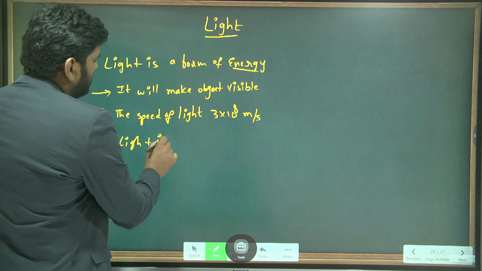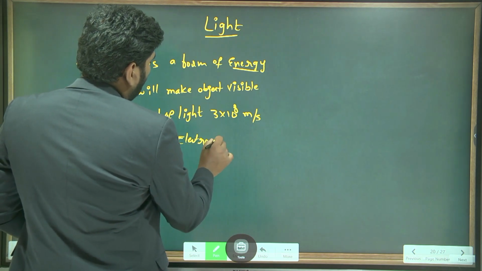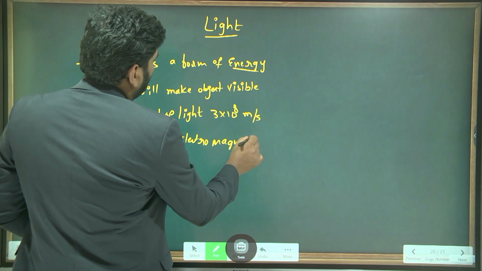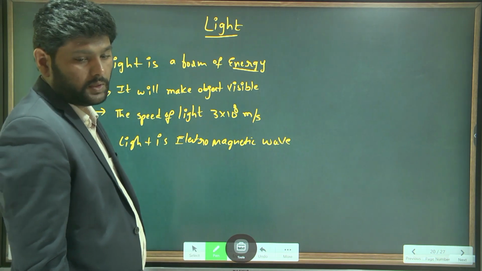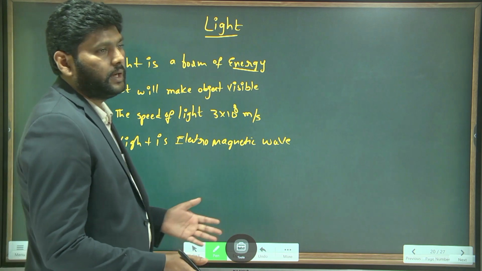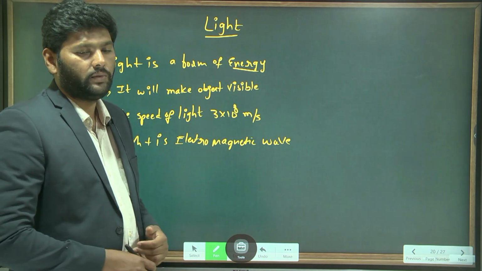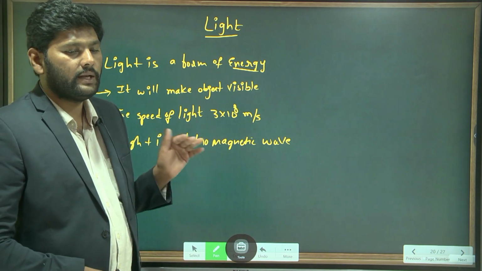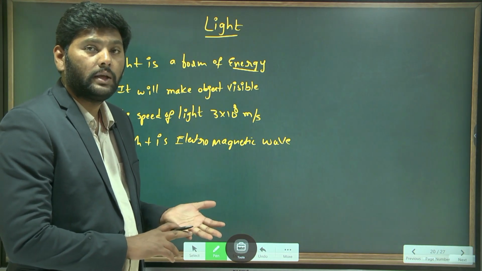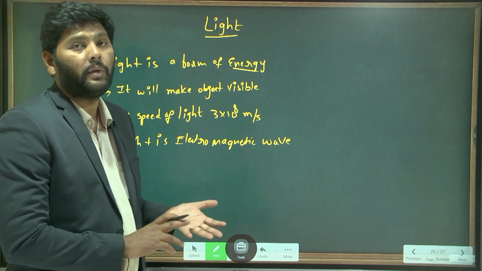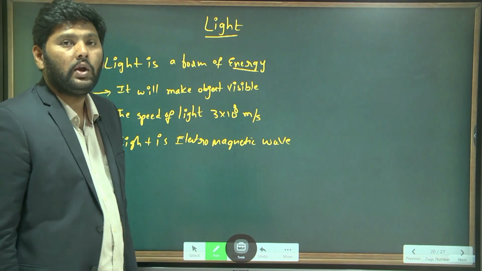At the same time, light is an electromagnetic wave, called an EM wave. EM wave means light consists of electric fields and magnetic fields while traveling in a vacuum. When light is traveling, it consists of an electric field and a magnetic field. That is the reason we call it an electromagnetic wave.